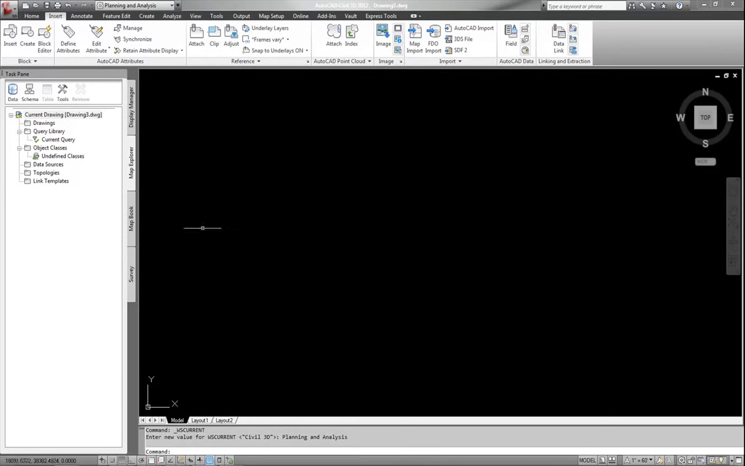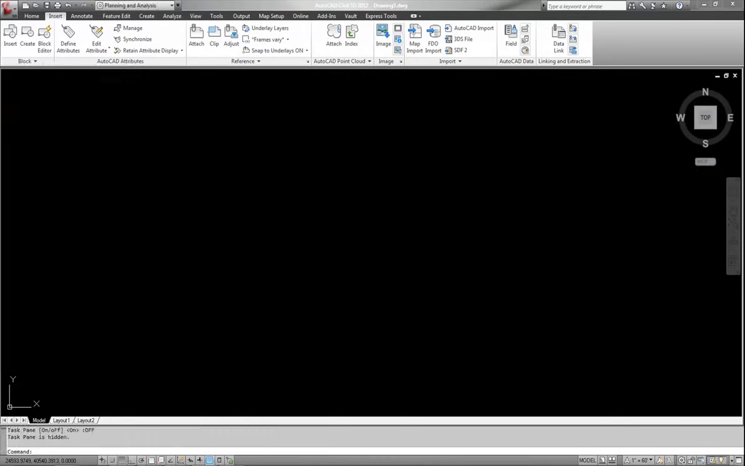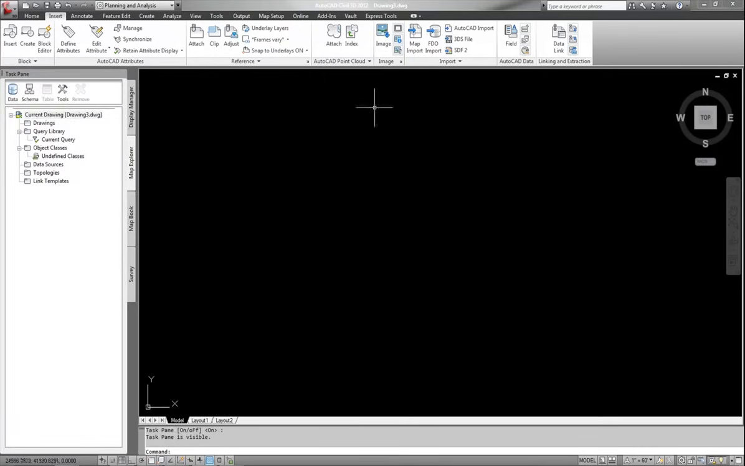And my map task pane has already been set to come up automatically. If yours doesn't come up, at the command line, it's MAPWSPACE. You can turn it on or turn it off. I'll turn it off just so you can see. It goes away. MAPWSPACE, turn it on, we'll bring it back. And I'm primarily going to be focusing on the Map Explorer tab. So the first thing I'm going to bring in is that United States county map.